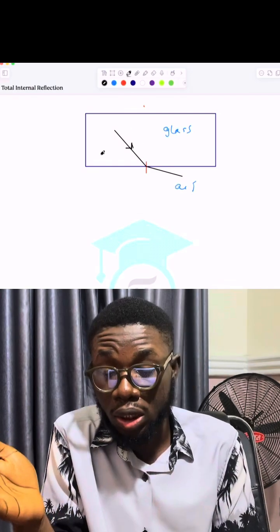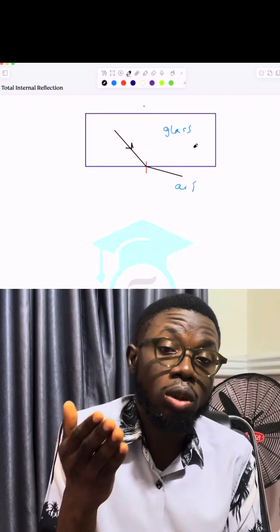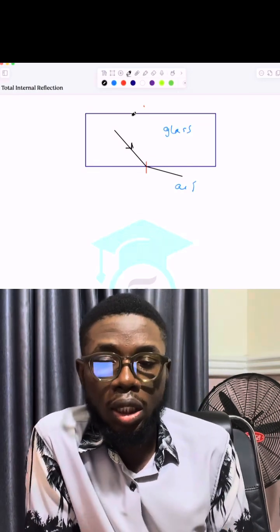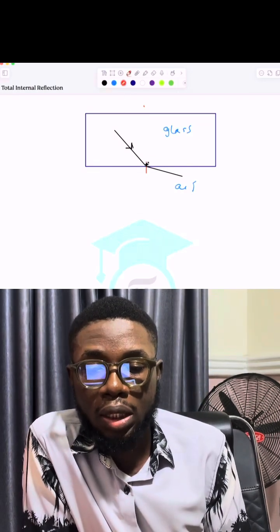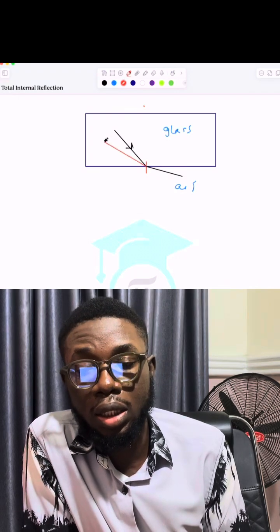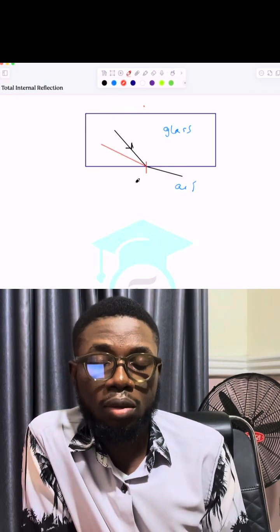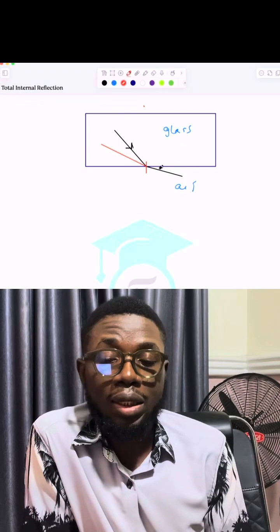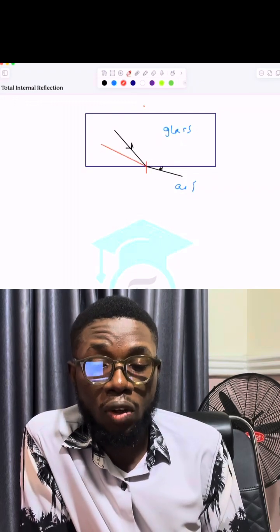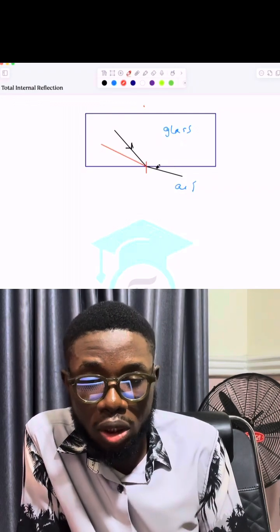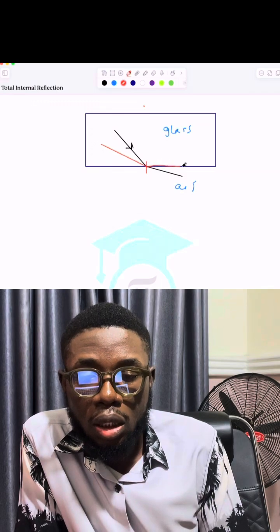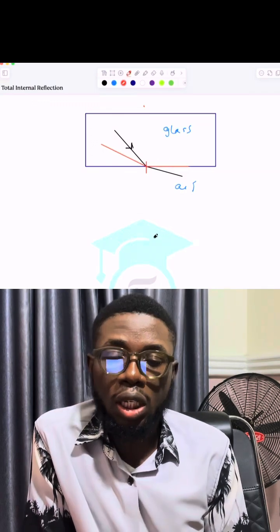So the more I tilt this to the left, the more this one will tilt up as well. Let's say at a particular point I had tilted this incident ray up to this point. Then this particular ray of light will now be on this line.